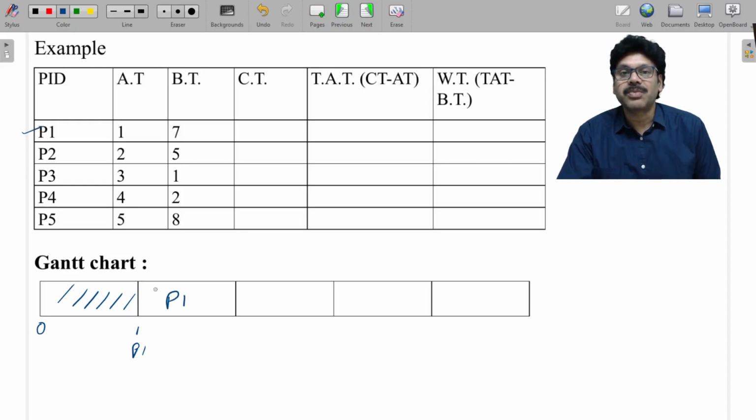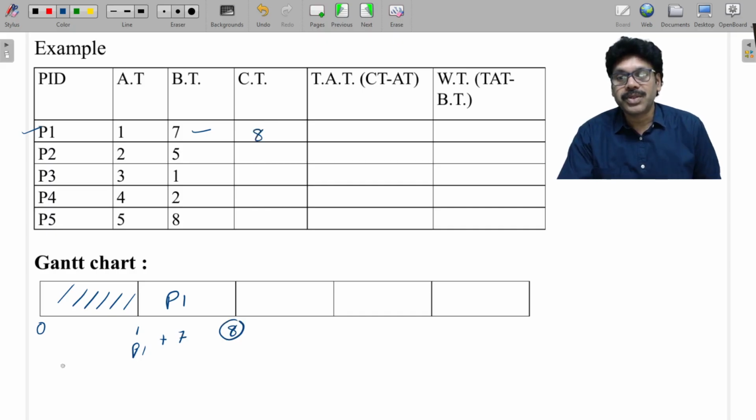There is no concept of checking shortest burst time among other processes because none of the processes have arrived into the ready queue except P1 at time 1. That's a very important point in this case. Then P1 executed completely for 7 units because it is non-preemptive in nature. By 8 it got completed.